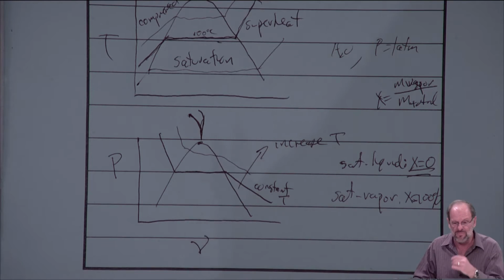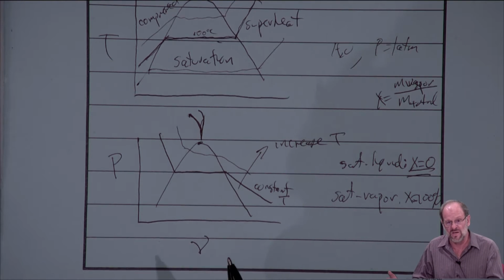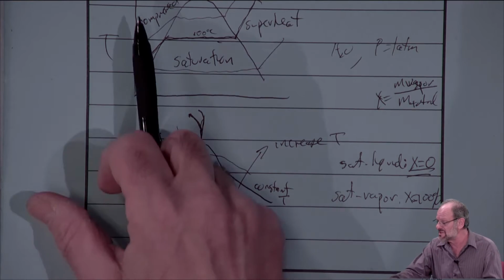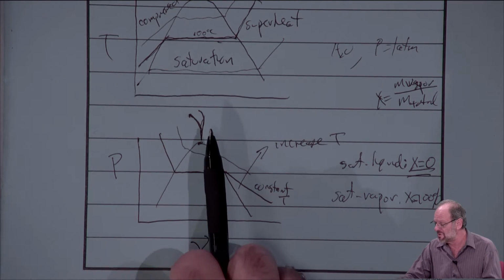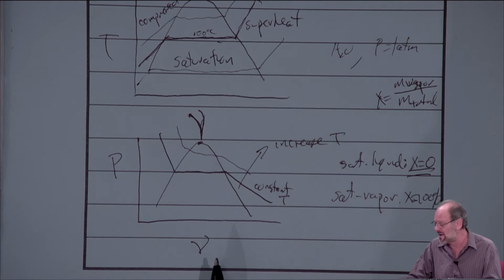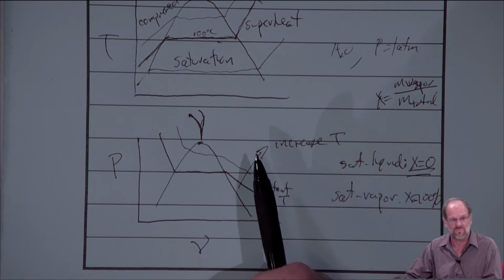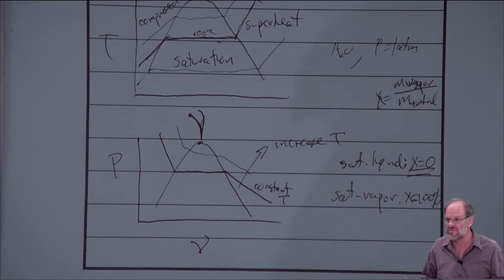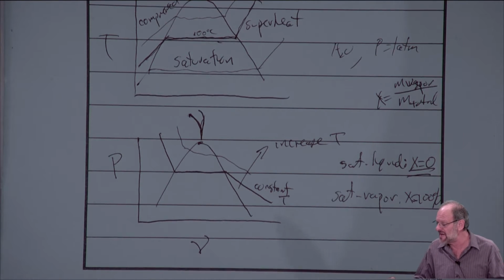There's all those other properties that we've talked about that are not measurable, like entropy and enthalpy and internal energy. We could just as easily show a temperature versus internal energy, or a pressure versus an internal energy diagram, or temperature versus enthalpy, or temperature versus entropy. We can put any diagram together we want, but we understand that knowing any two properties, we can come up with all the rest of the properties.